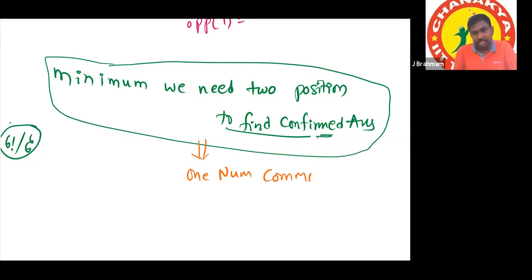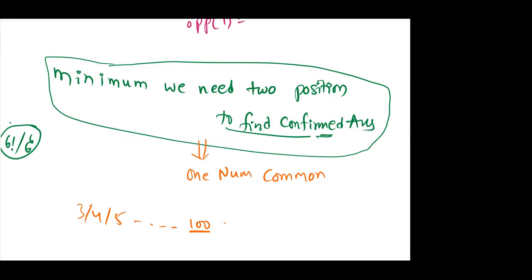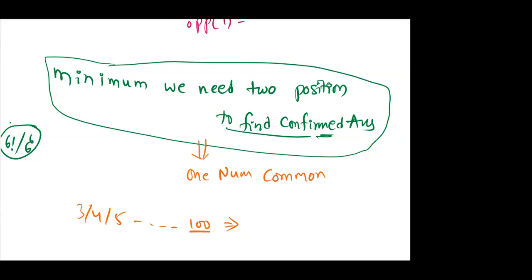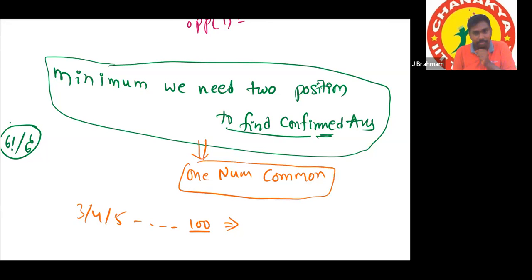Suppose he has given 3 positions or 4 positions or 5 positions, likewise 100 positions or any number of positions. Two numbers common is also easy, but there is only 1 confirmed pair. The remaining 2 pairs are not confirmed. In this case only, with one number common, we get all 3 confirmed.